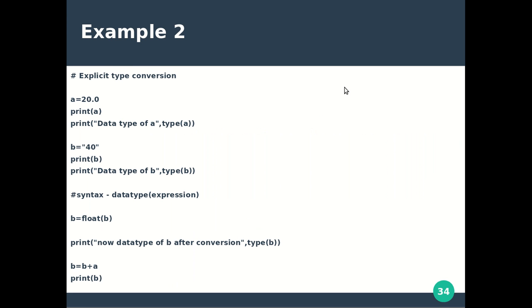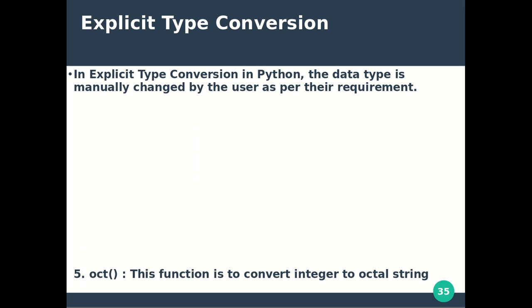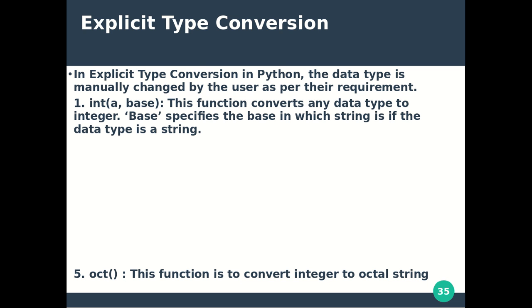There is another explicit type conversion program, this also we have seen. Then there are different functions used for explicit type conversion, which are changed manually by the user as per the user's requirement. One function is int(a, base), where the function converts any data type to integer form.